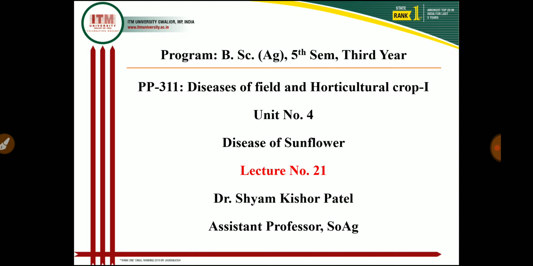I will teach you plant pathology subject, and the course number is PP311 and course title is Diseases of Field and Horticultural Crop and Their Management First, in which we include only field crop diseases. So today I will start unit number 4, that is diseases of sunflower, that comes under lecture number 21.